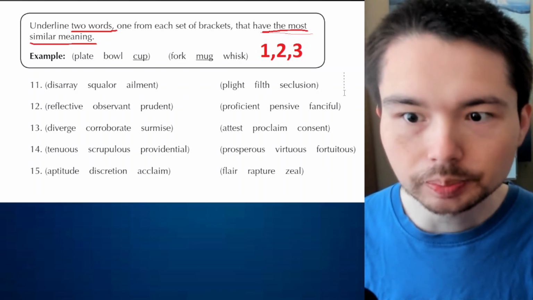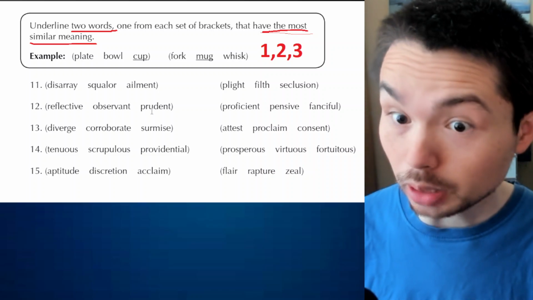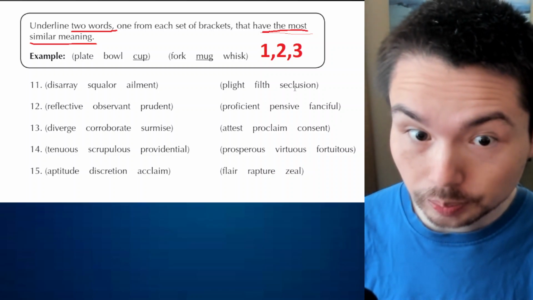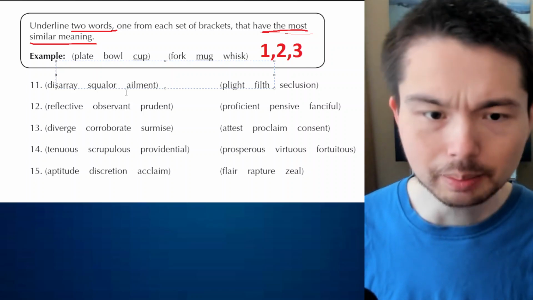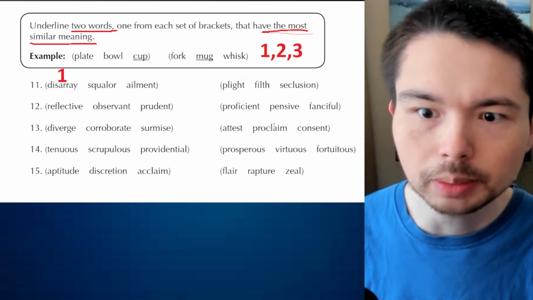Let's look at 11. We look at the set of brackets where we feel we know the most words. So let's go with the first one. Disarray, what does that mean? It means when things are not in order. Now, is there any word here which means not in order?